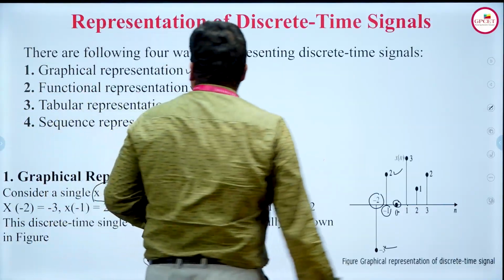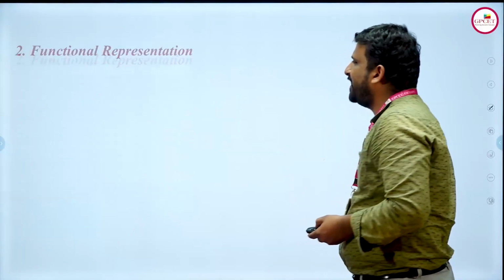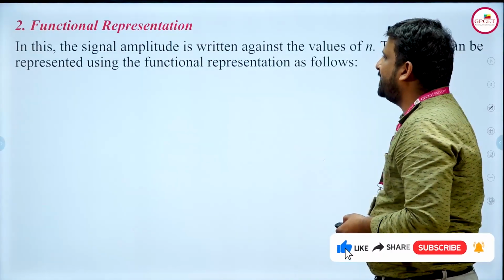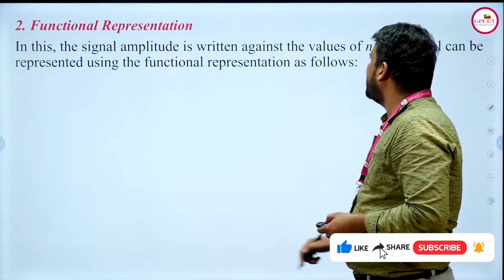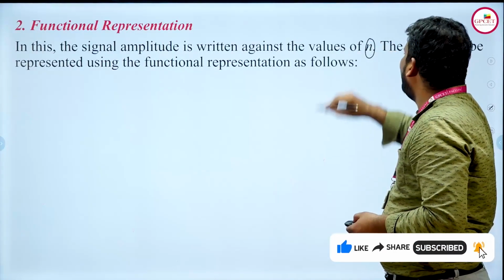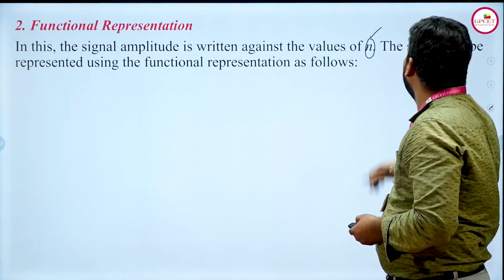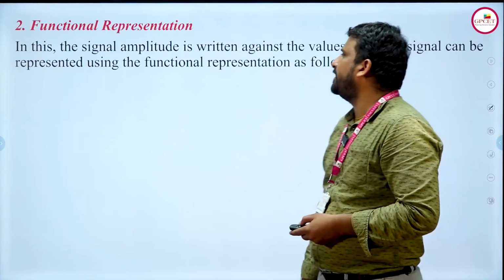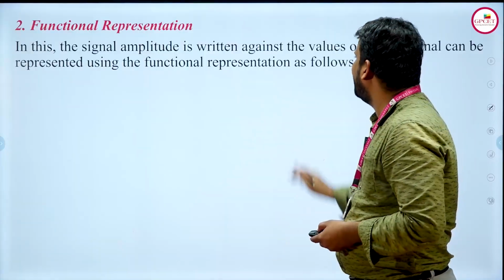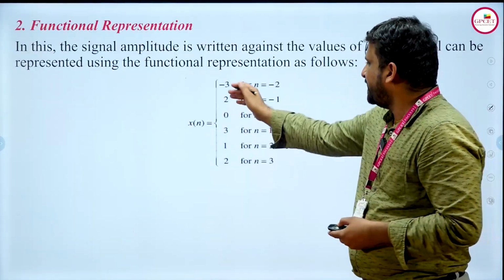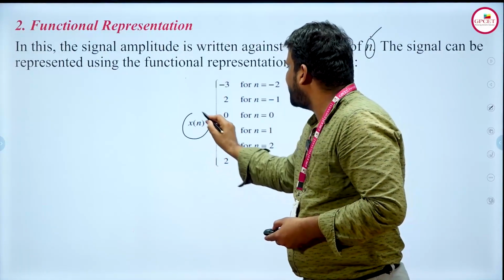Now coming to the second one, functional representation. How will it be represented? Here, the signal amplitude is written against the value of n. The signal can be represented using the functional representation as follows. This is x of n.